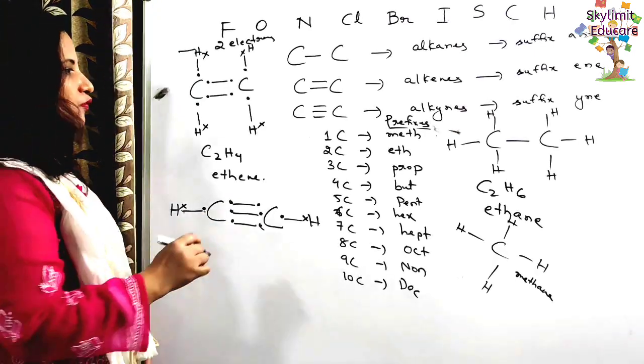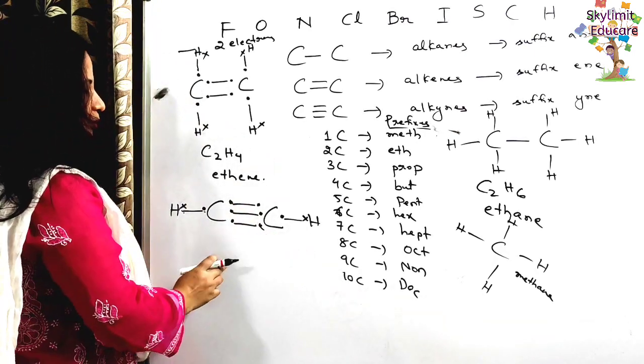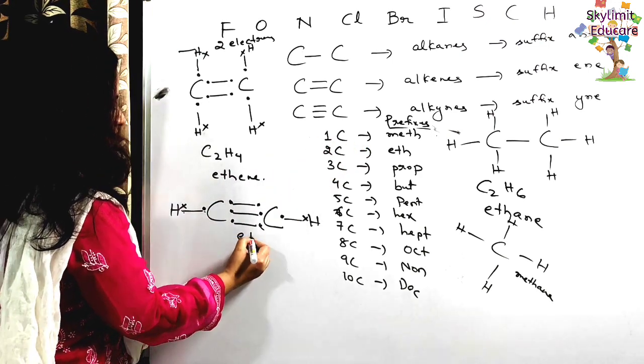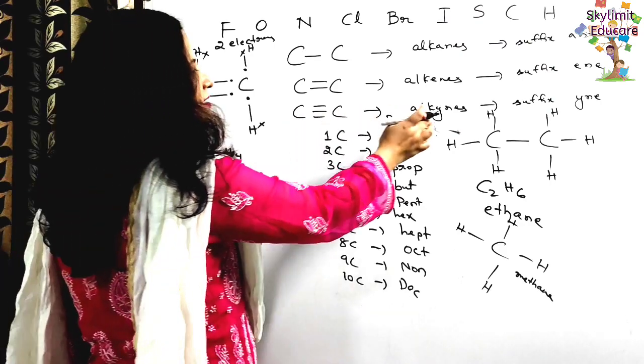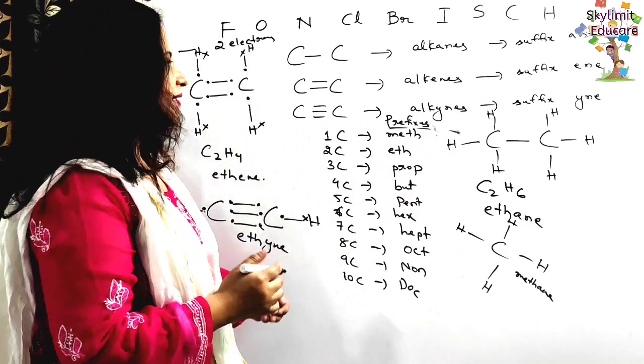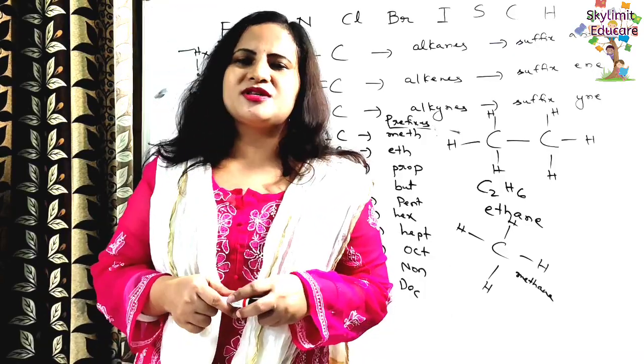So how will you name this compound? Carbon-carbon triple bond is there. How many carbon atoms? 2. So obviously the prefix will be eth only. And for a triple bond the suffix is ine. So just a slight idea I've given, students. In detail you will be studying this in the organic chemistry part.